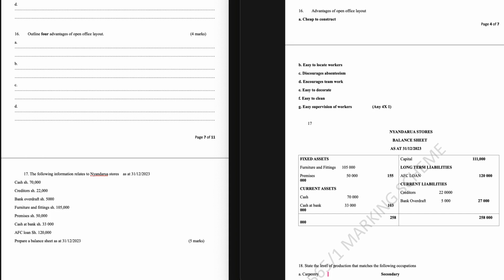Question 17. The following information relates to Nyandarua stores as at 31st December year 2023. Cash, the creditors amount, bank overdraft, furniture and fittings, premises, cash at bank, AFC loan. Prepare a balance sheet as at 31st December year 2023. This is how you prepare a balance sheet.